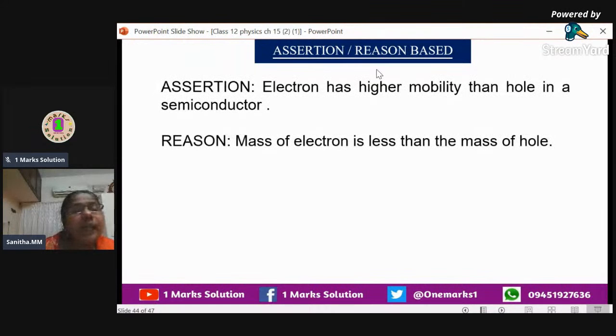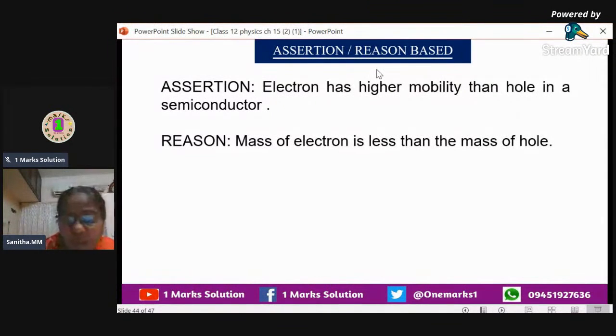Assertion: electron has higher mobility than hole in a semiconductor. No doubt at all. Why? Because electron will be moving very fast, isn't it? Then the reason. What is the reason given for that? Mass of electron is less than that of mass of hole.